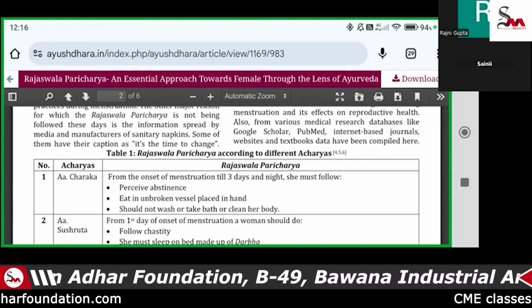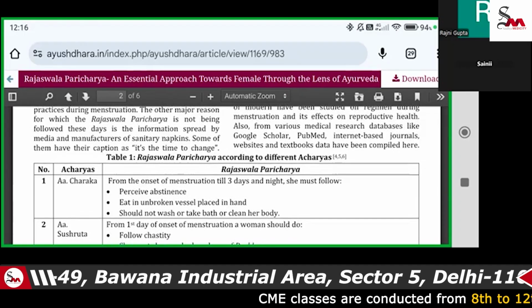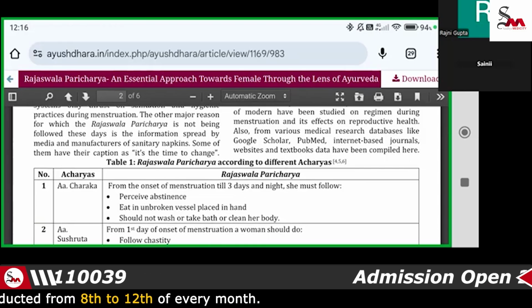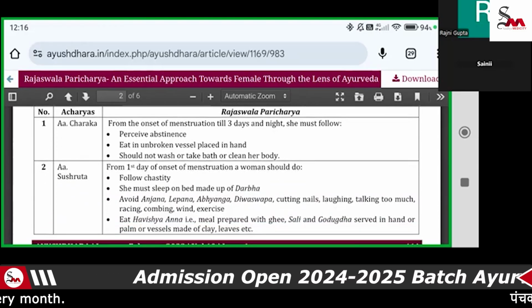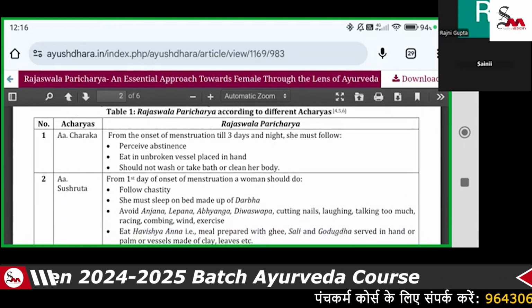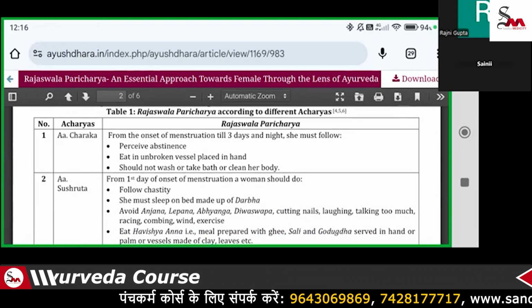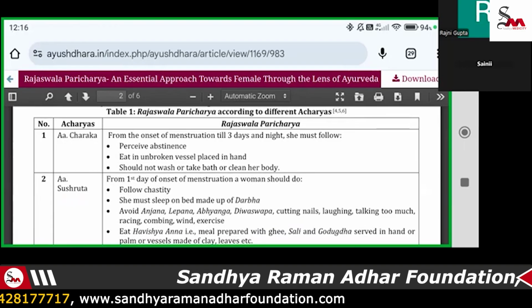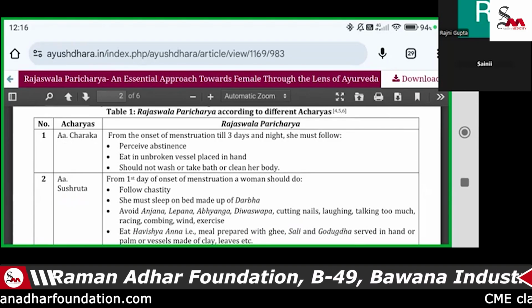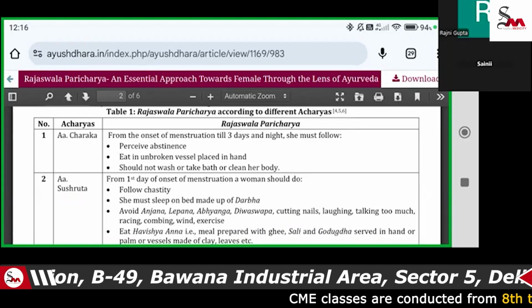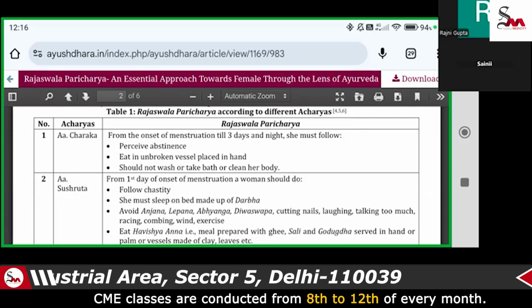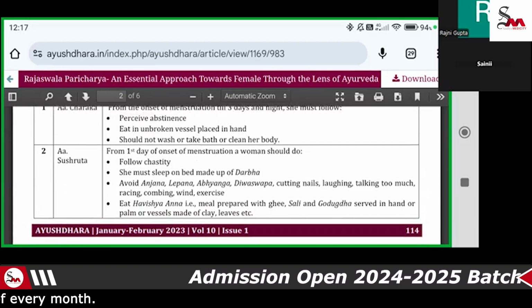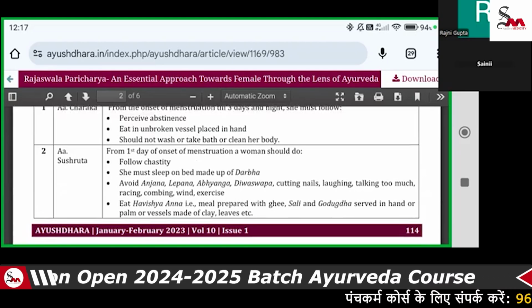She should eat not in a broken vessel but in her hand, as mentioned in the Charak Samhita. I will explain why it is mentioned that she should not wash, take a bath, or clean her body. It is mentioned, but nowadays for hygiene purposes, we have to tell the patient to take a body bath. They can avoid the head bath, because when they pour water on the head, it can stimulate the head and have an effect. But you have to explain to the patient to take a body bath to maintain hygiene.